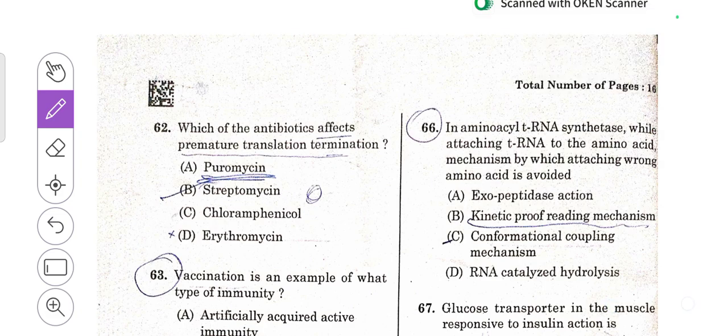Species found exclusively in an ecotone are, that is, edge species. Ecotone: here is one kind of ecosystem, here is another kind of ecosystem, and they meet in between. This part is the meeting of two different ecosystems, and that is called an ecotone. So this is where we will come across edge species. B is the right answer.